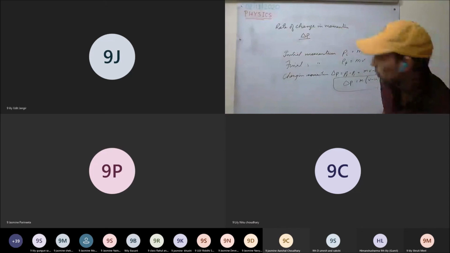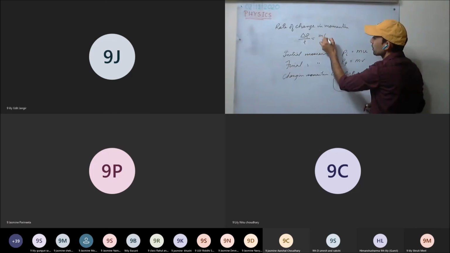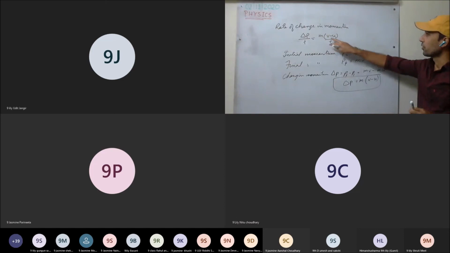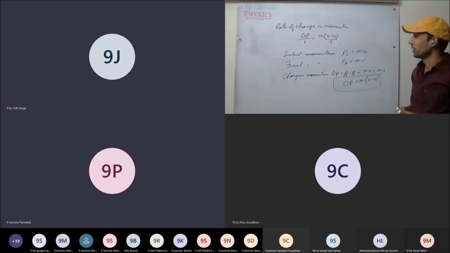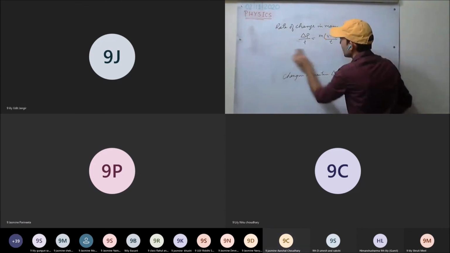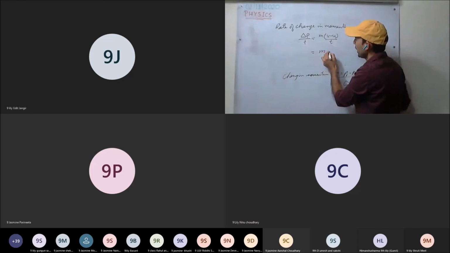So in t time the momentum has changed, and the equation will be m into v minus u upon t. Do you remember something? v minus u upon t is the acceleration formula. So this is equal to m into a.